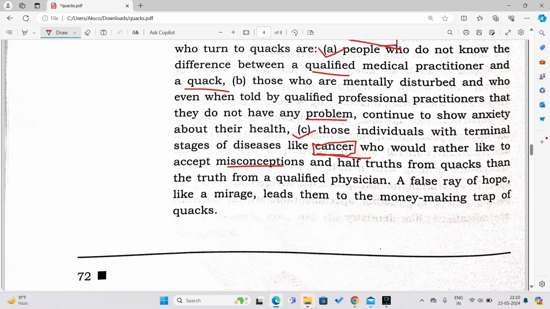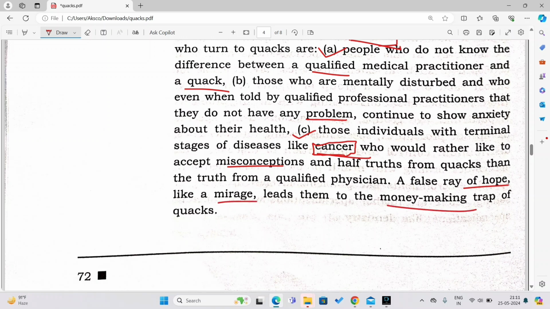So normal people, we feel good, right, when somebody says don't worry, you will be cured. But there are certain things which might not be cured, and the quacks, the unqualified people, might claim themselves to be a qualified doctor, and they may pretend to be a medical expert and give you misconceptions and false hope. So don't fall prey to this kind of unqualified doctors. A false ray of hope, like a mirage, leads them to the money making trap of quacks. This is what I said just now.